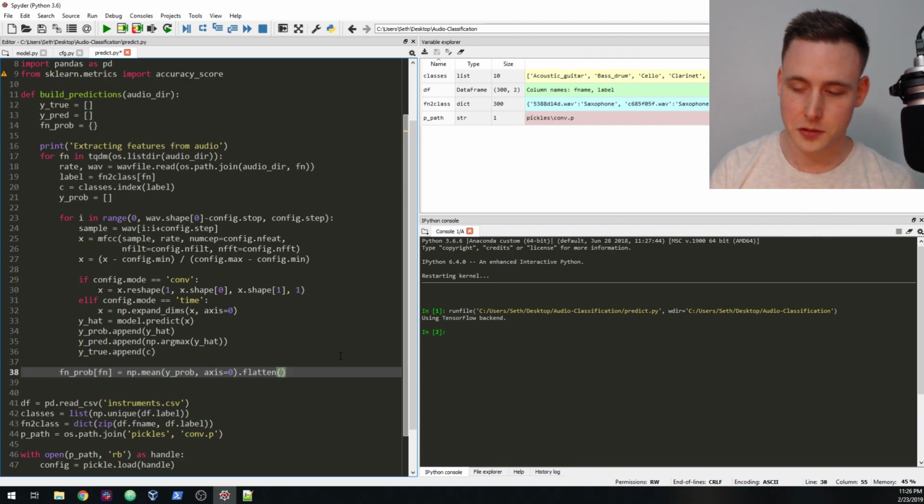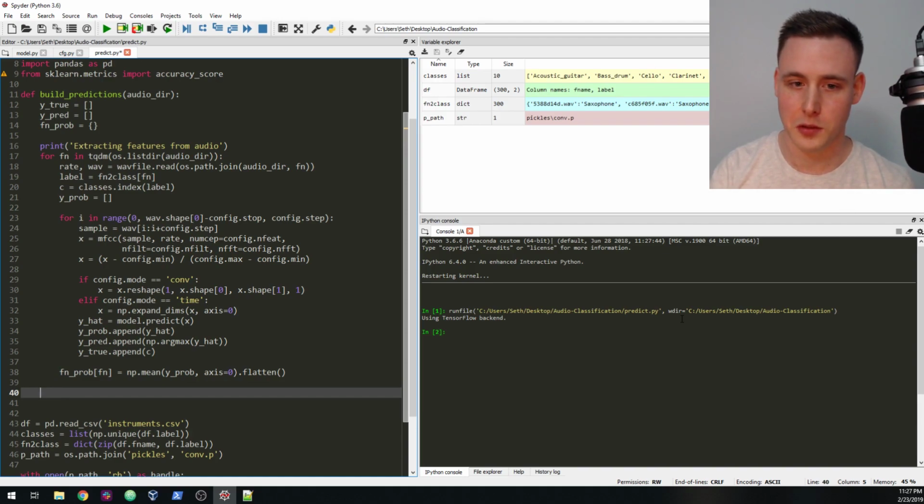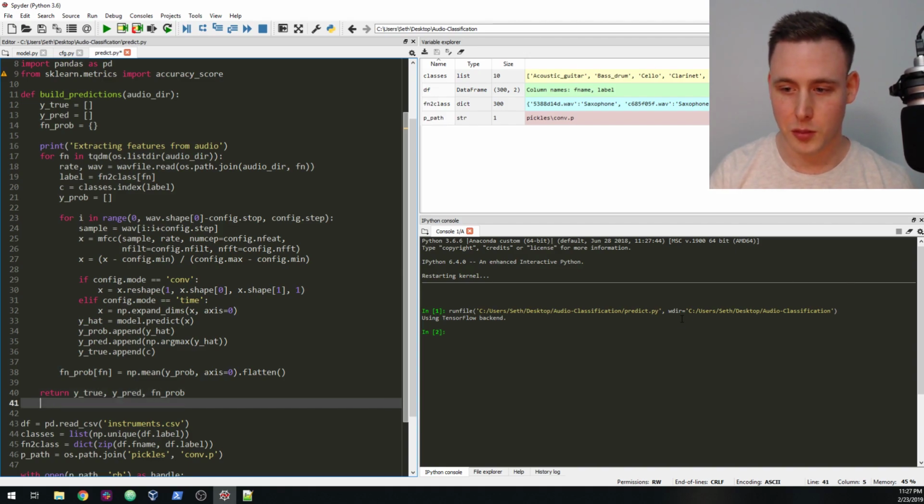And we have to call dot flatten just to flatten out this array. That's just what you have to do. If you actually looked at the output of numpy.mean, then you'd see that you have to flatten that array before you do anything with it. So now we're going to return y true and y predict, and we'll also return file name probability.